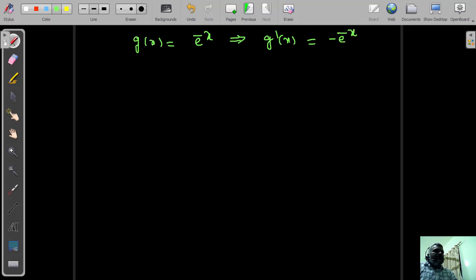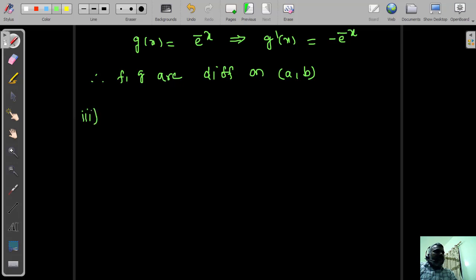We can say here f comma g are differentiable on the open interval a comma b. So the second condition is also satisfied.